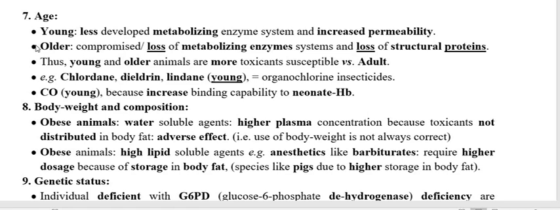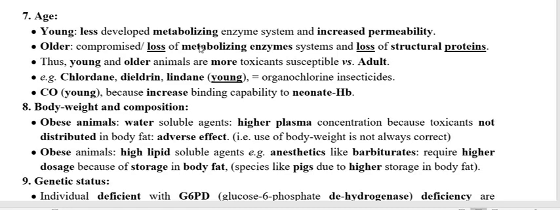When you look at the older animal, as you know, the older animal is in a deterioration phase, a damaging phase, a destruction phase. If this destruction phase is there, metabolizing enzyme is also less, because the protein is less in the older animal.